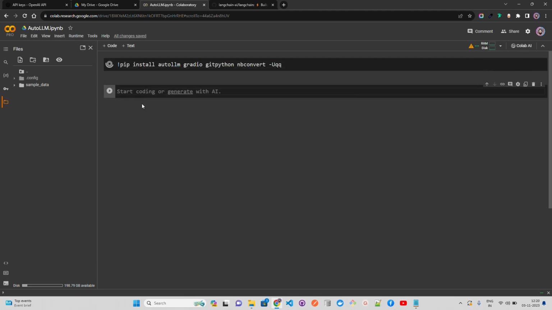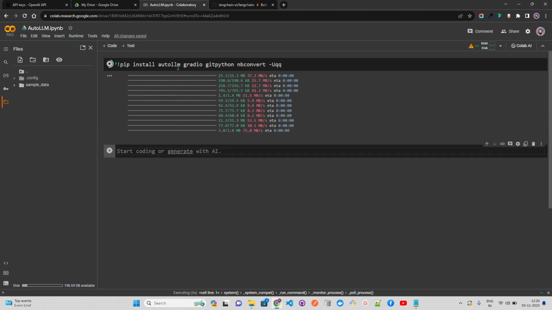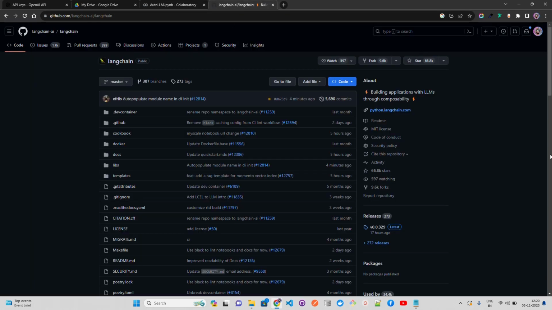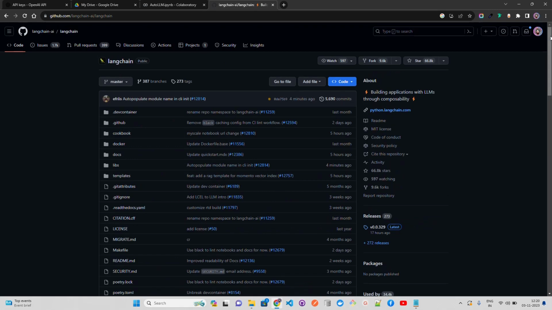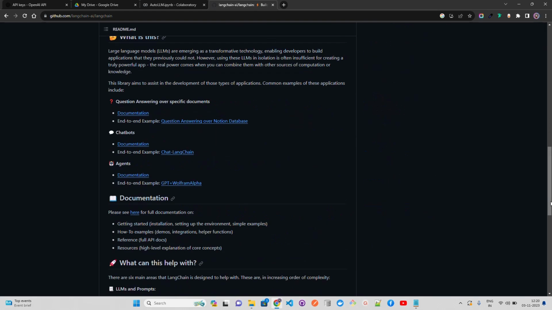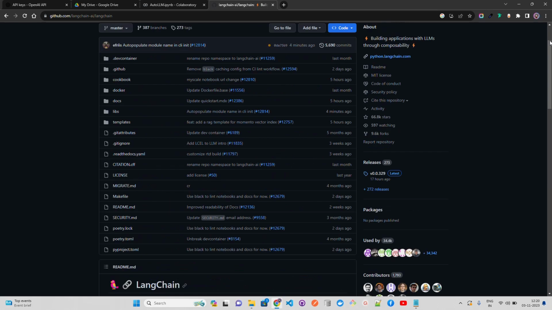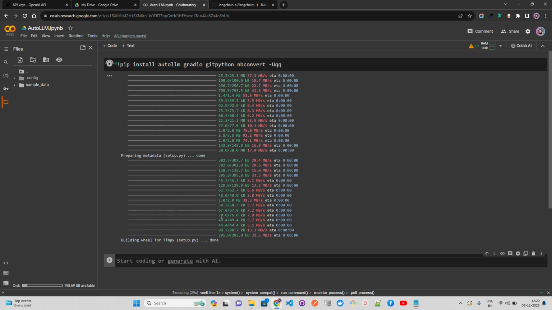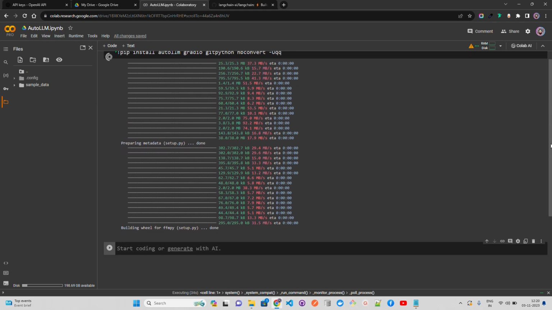It will take a bit of time to install. And for this, we're going to use the LangChain documentation, guys. We're going to use the LangChain GitHub README file and see how we can use AutoLLM to treat this as a knowledge base and query out of it. We can retrieve some information from this MD file. So let's see that. As we all know, AutoLLM supports local LLMs from Hugging Face as well.